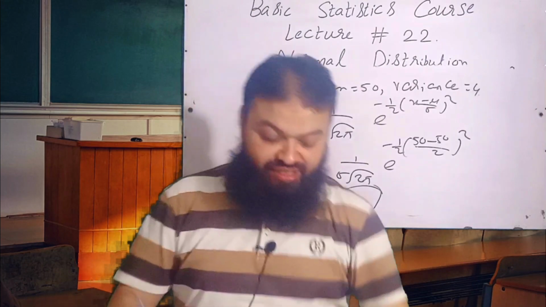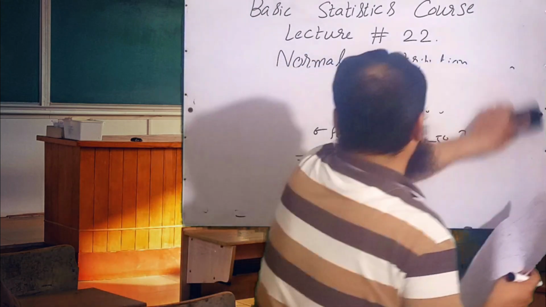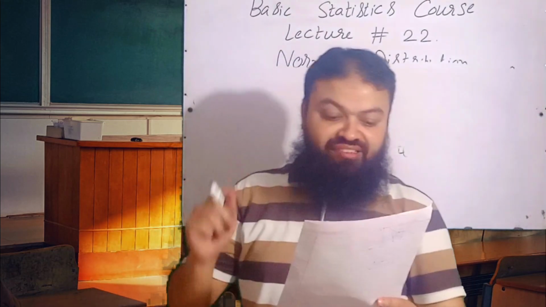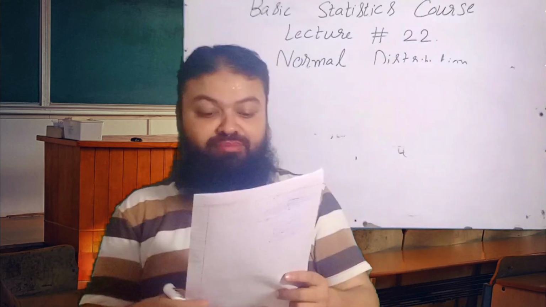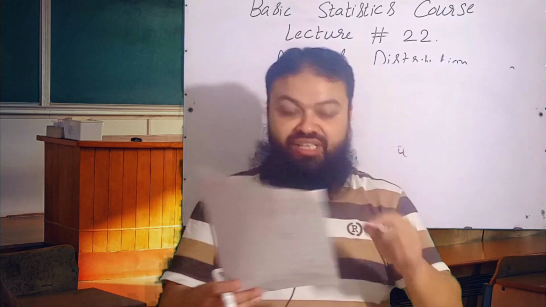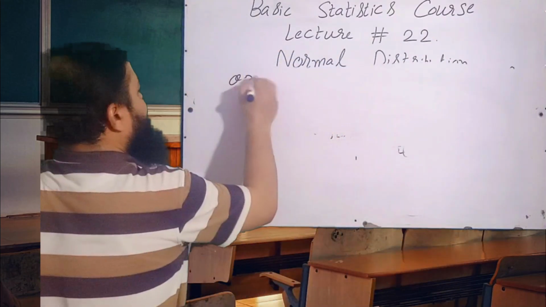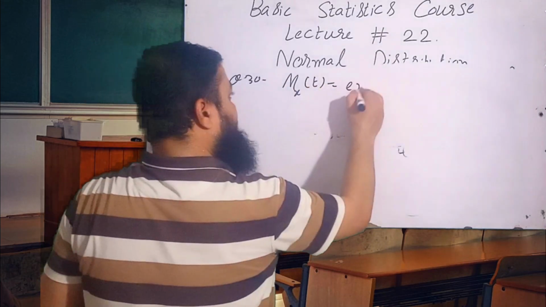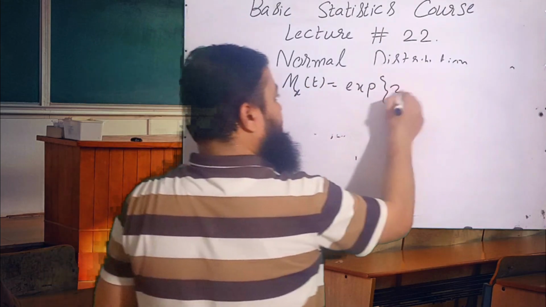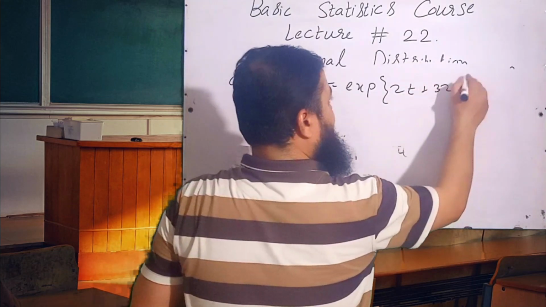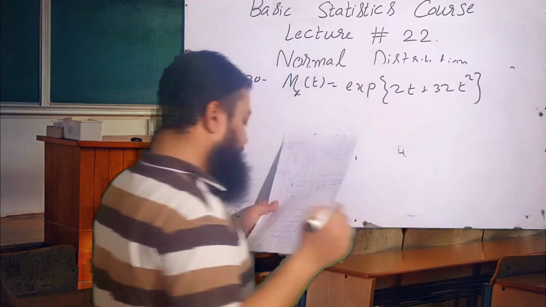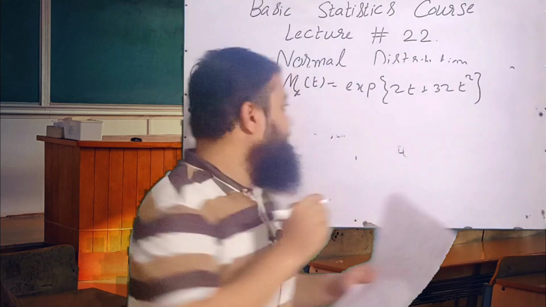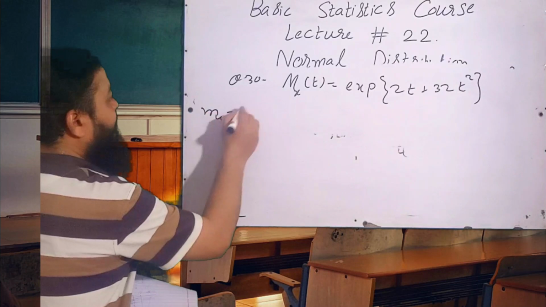Last question of today's lecture is question number 30. A random variable X has a normal distribution. Its moment generating function about the origin is given. Its fourth central moment is, we are to calculate the fourth central moment, and that is M4. We are to calculate M4.